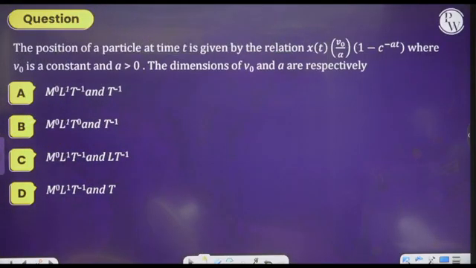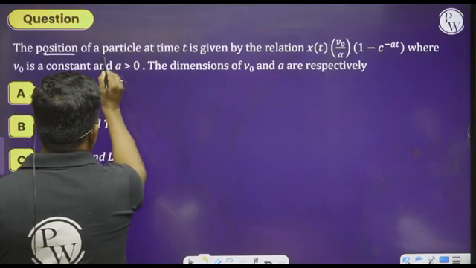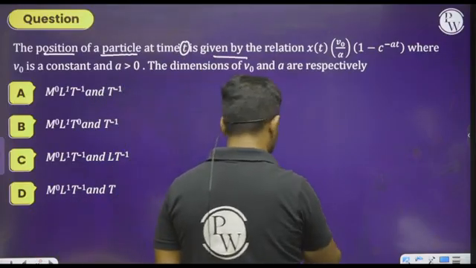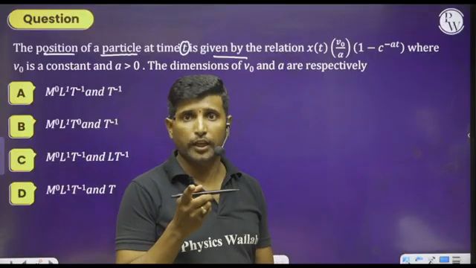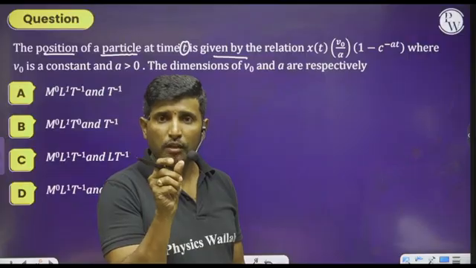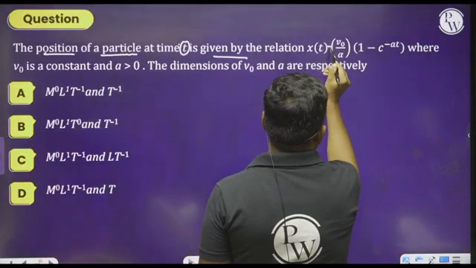What are they saying to us? See here, the position of a particle at time t is given by the relation x of t. It is not x into t, it is x of time. x of t indicates that position depends on time. Sorry, here there is a typing error.